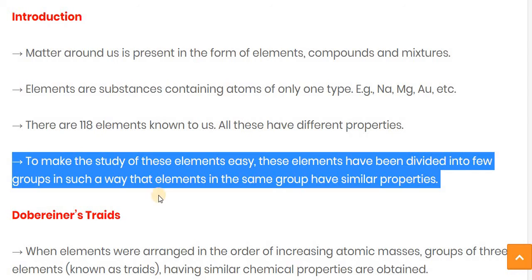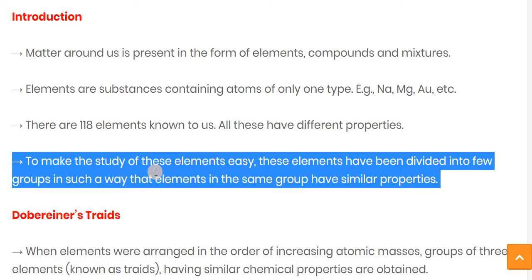To make the study of these elements easy, the elements have been divided into a few groups in such a way that the elements in the same group have similar properties, so we can easily understand and study their properties.